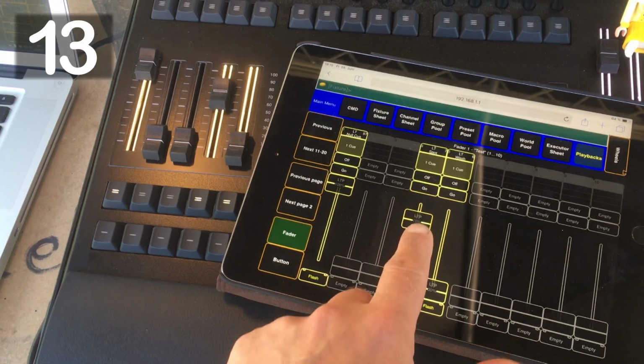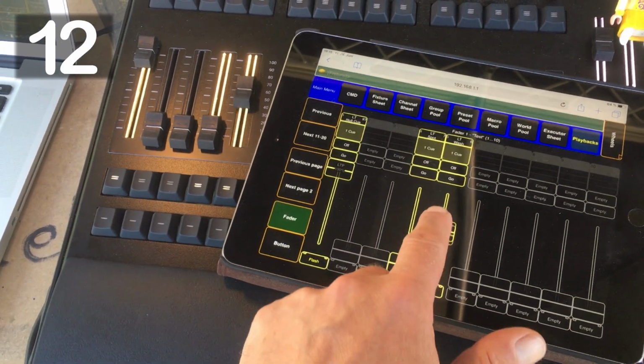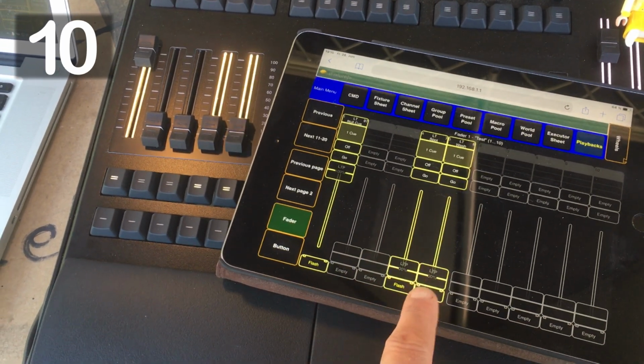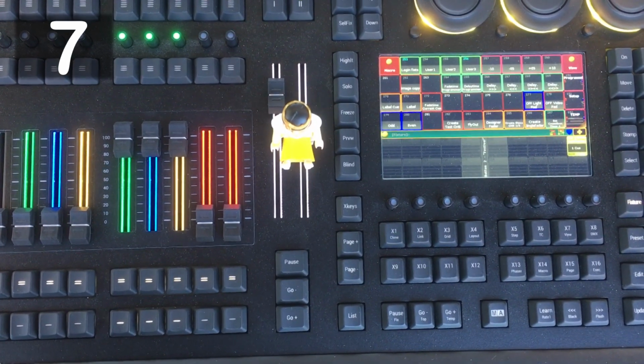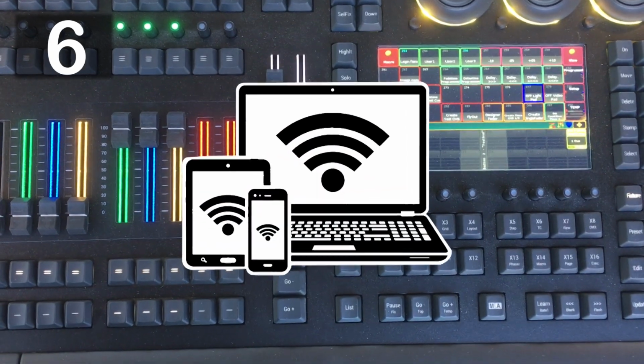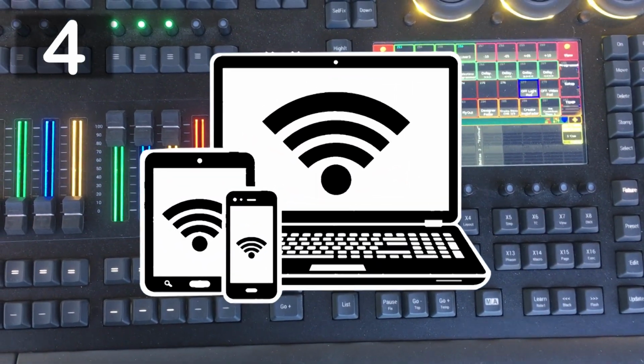The GrandMA2 has the web server as remote control. There is no special app required. The console can be remotely controlled with any modern browser. I can use any tablet, smartphone or laptop.